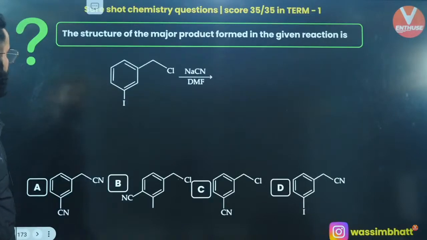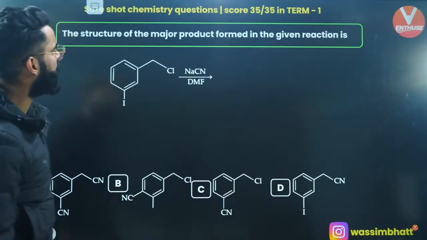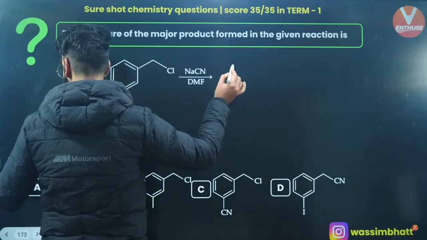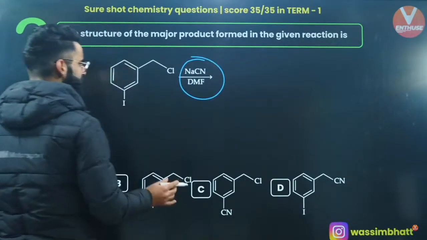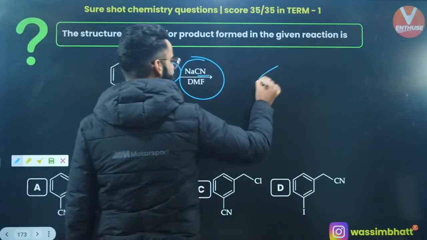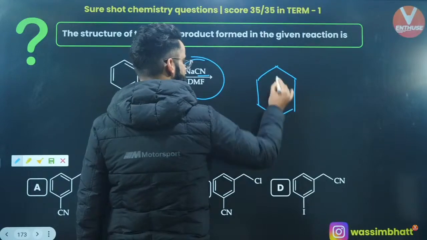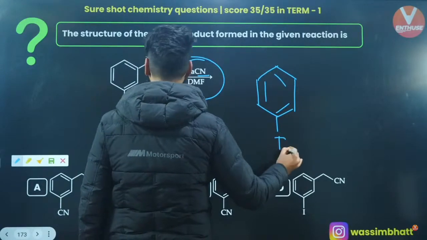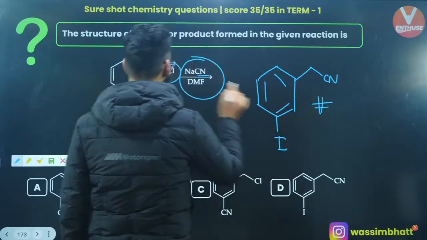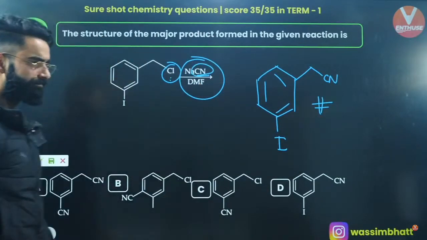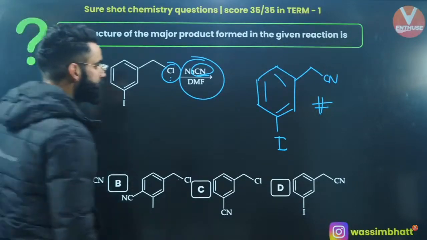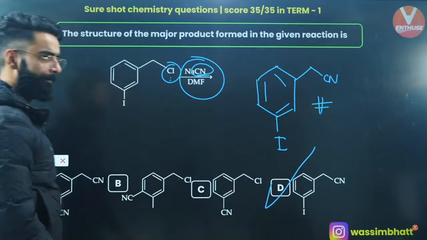I'm moving on directly to one more. The structure of the major product formed in the given reaction. You're using NaCN in DMF as the reagent over here. So what is going to happen? Simply replace this chlorine with CN and you get the product finally like this. This iodine, nothing to do with this one, right? This is your CN. This is the final product. Just replace chlorine with CN, that's all. So which option is it? It's option D.